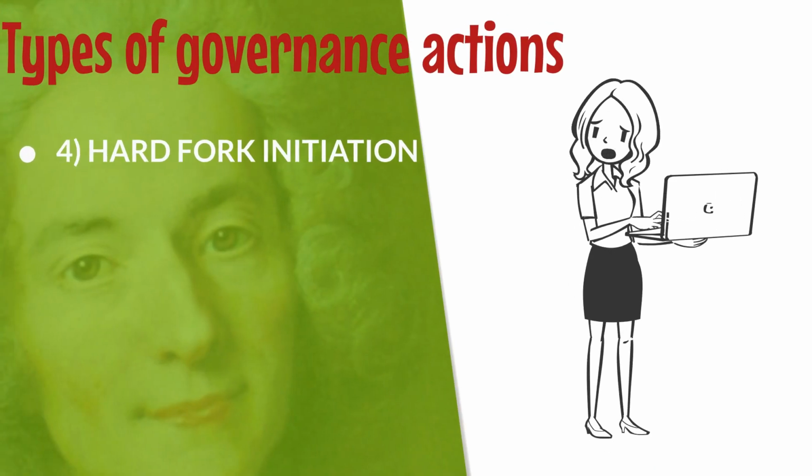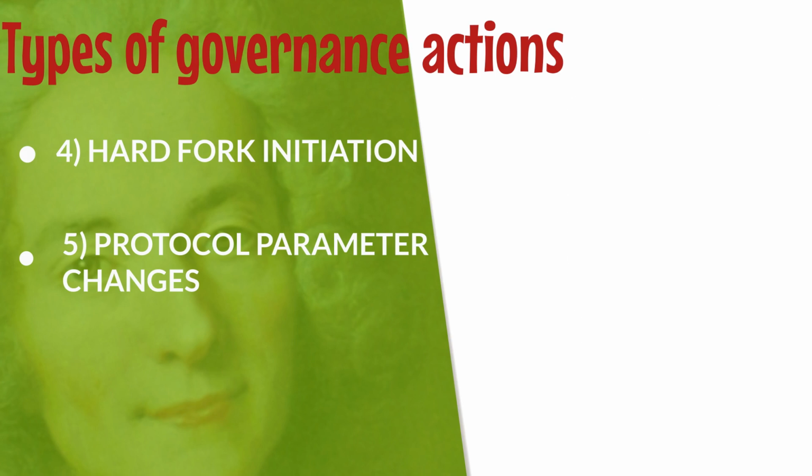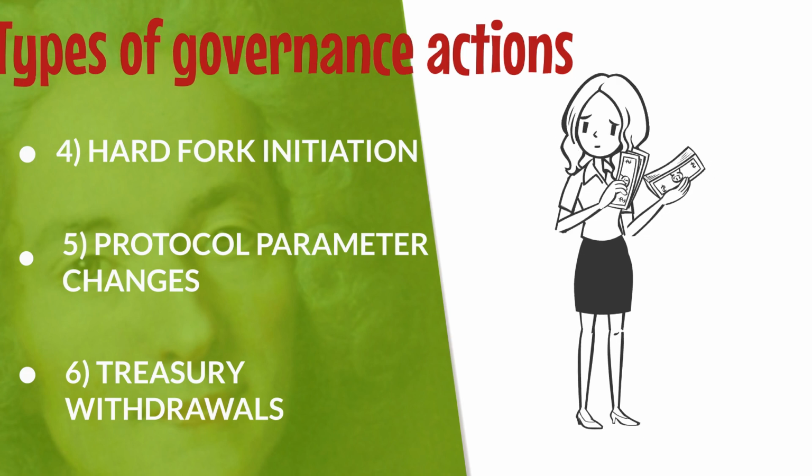4. Hard fork initiation. This triggers a non-backwards compatible upgrade of the network and requires a prior software upgrade. 5. Protocol parameter changes, that is, changes to one or more updatable protocol parameters, excluding changes to hard forks. 6. Treasury withdrawals. These are movements from the treasury, subcategorized into small, medium or large withdrawals.